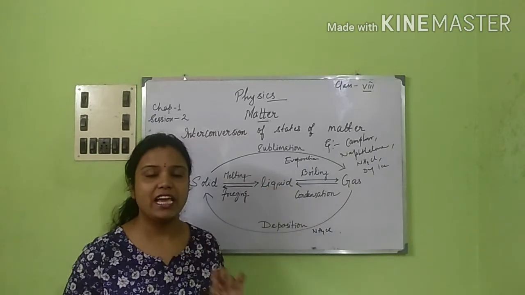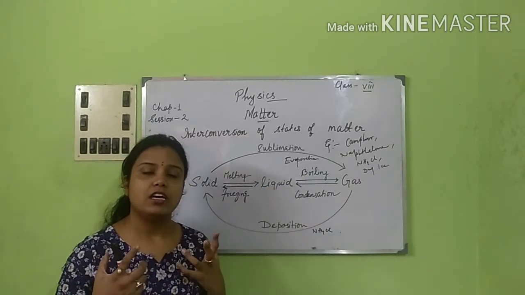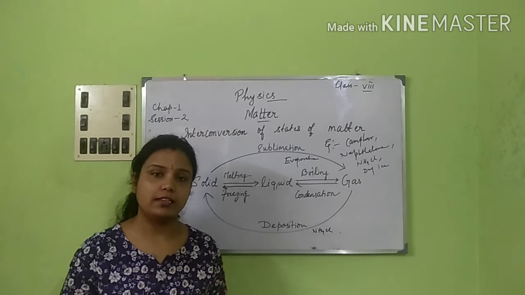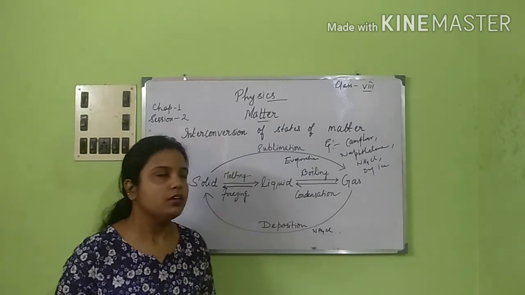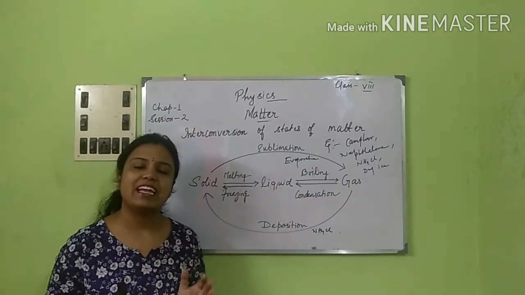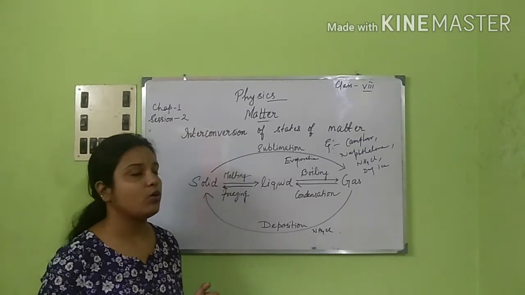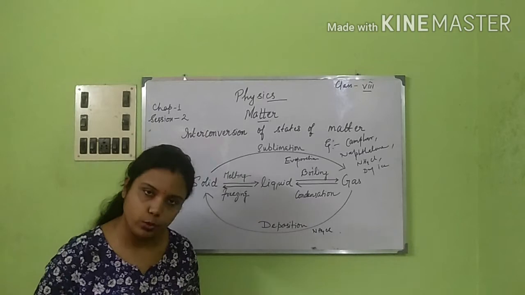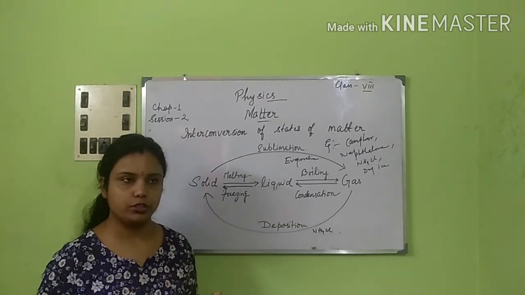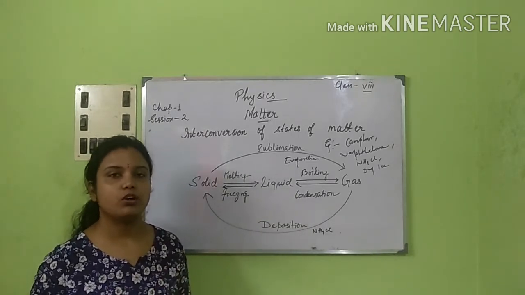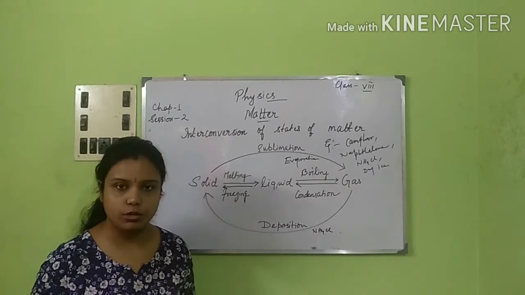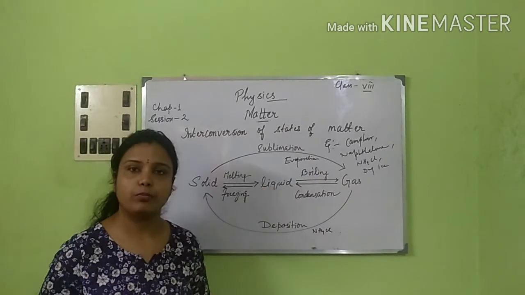Evaporation does not need any extra heat from an external source. Evaporation can take place at any temperature. It does not need a particular temperature. No, it can take place at any temperature. I have given so many examples, like drying of cloth under the sun and so on. So these are examples of evaporation.